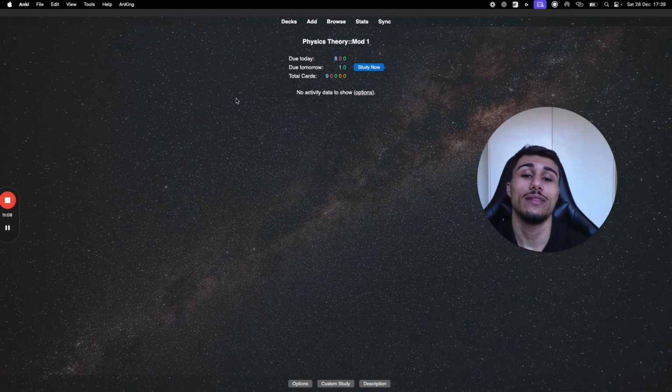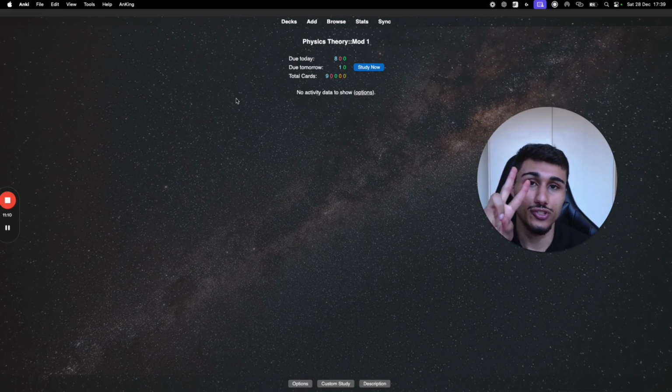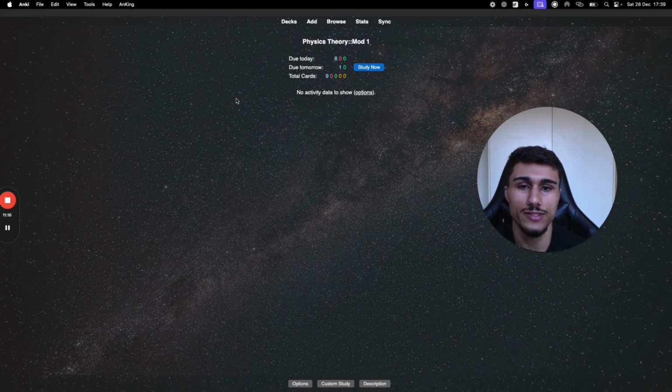Now, this is what I love about Anki. Notice how we made those 2 closed cards. What Anki is not going to do is show you both of the closed cards on the same day. It's going to show you one of them today and one of them tomorrow. Because why would it show you them both on one day when you already know the answer? It's going to literally use spaced repetition already to show you it tomorrow.